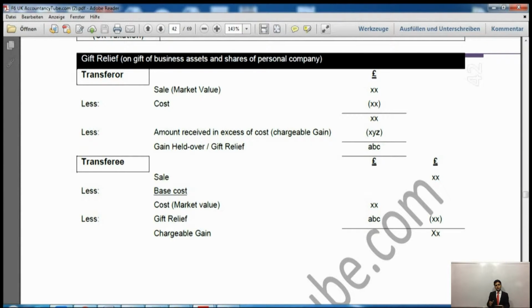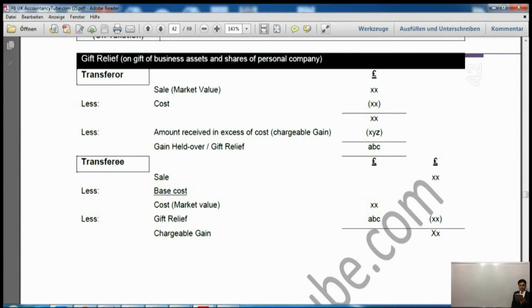Now on that gift, relief might be claimed, and that relief is called gift relief. As you can see on your screen, it says gift relief on gift of business assets and share of personal company. Now it says transferor and transferee. Who is the transferor, who is gifting it? We'll take the sales, which is market value, and we'll deduct the cost.